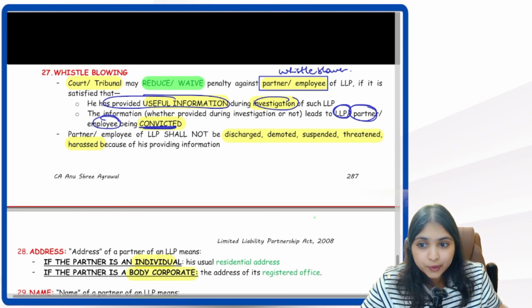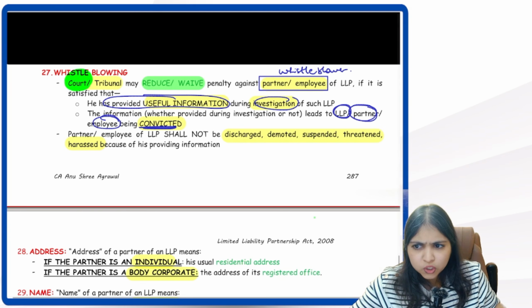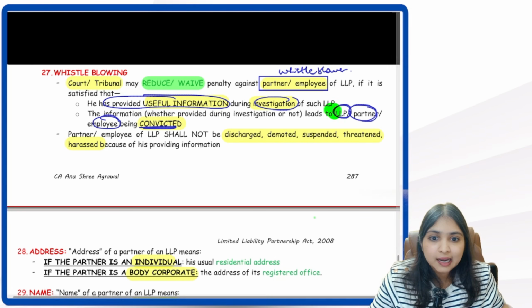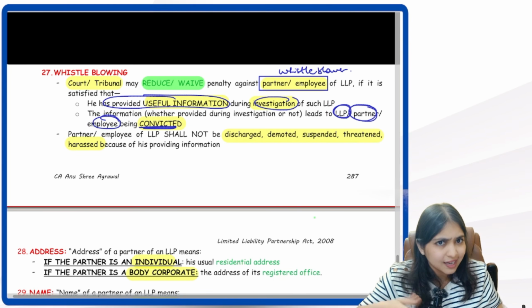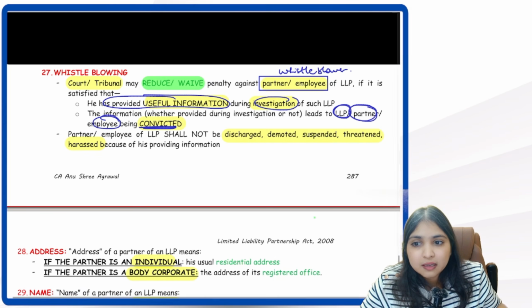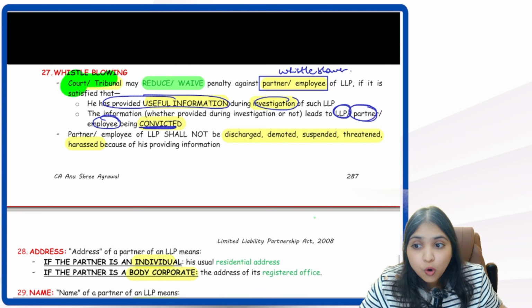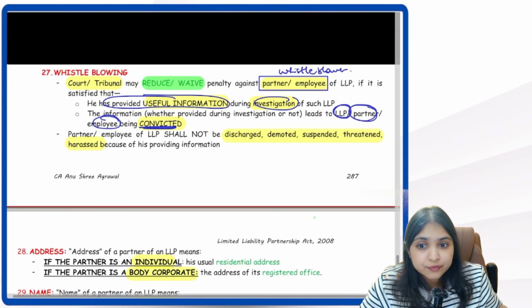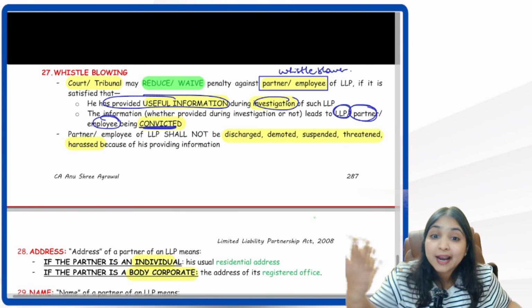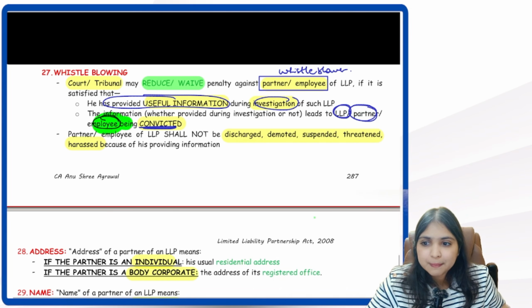This partner or this employee is coming to the court or the tribunal and providing useful information, and that information is resulting in that LLP or the partner or the employee getting convicted. So when this happens, this partner, this employee, this whistleblower, whatever is his penalty, that penalty will get reduced or the penalty will get waived. So the court or tribunal may reduce or waive the penalty against the whistleblower if it is satisfied that the whistleblower has provided useful information during investigation and that information has led to the LLP, some partner or some employee getting convicted.